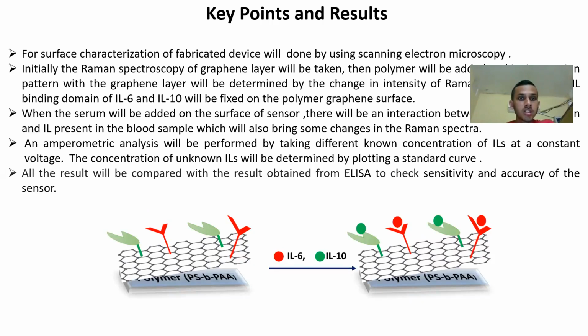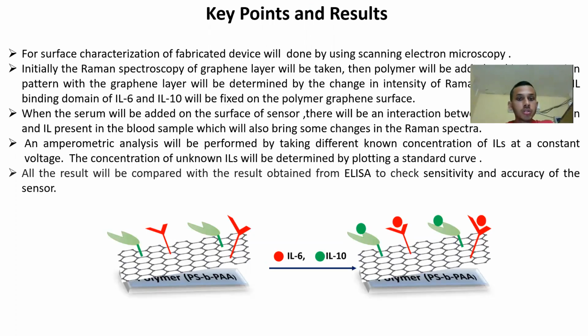For the surface characterization of the fabricated device, we will be using a scanning electron microscope, and initially Raman spectroscopy of the graphene layer will be taken. Then polymer will be added on the pattern of the graphene layer to determine the change in intensity of the Raman spectra. The binding domain of IL-6 and IL-10 will be fixed on the polymer graphene surface. When the serum is added on the sensor surface, there will be interaction with the IL-6 and IL-10 present in the blood sample, which will also bring some change in the Raman spectra.